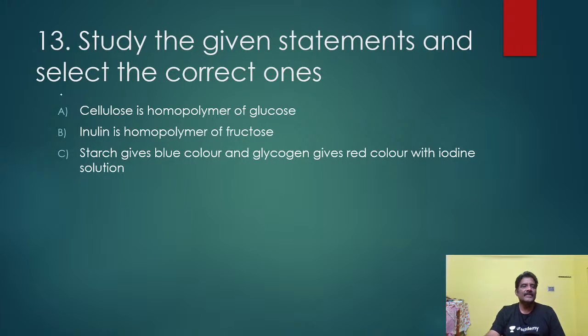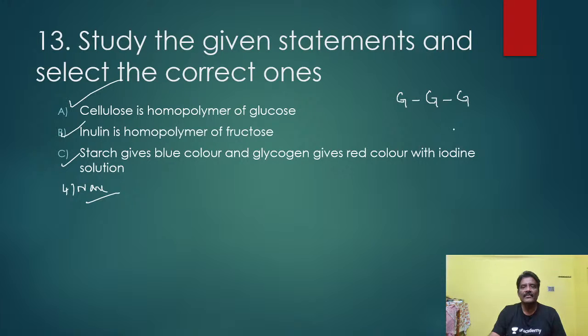Study the given statements and select the correct ones. Cellulose is a homopolymer of glucose. Yes, it's correct. Inulin is a homopolymer of fructose. Right. Starch gives blue color and glycogen gives red color with iodine solution. Three are correct only, so the fourth option, none, is given. Cellulose is a homopolymer. You know very well what a homopolymer is: one monomer of the monosaccharide repeated, the same monomer, glucose. This is cellulose.